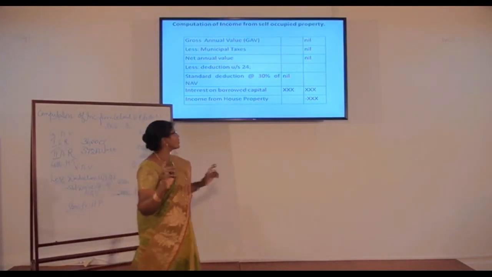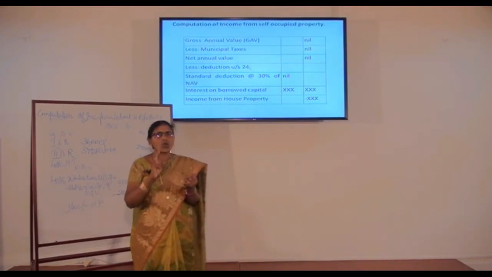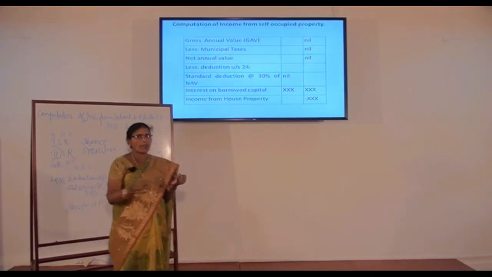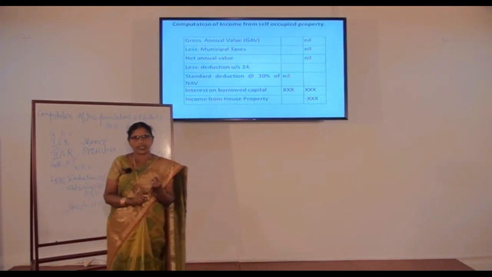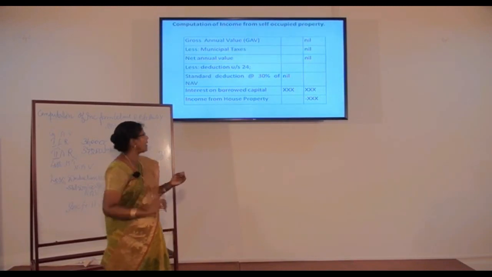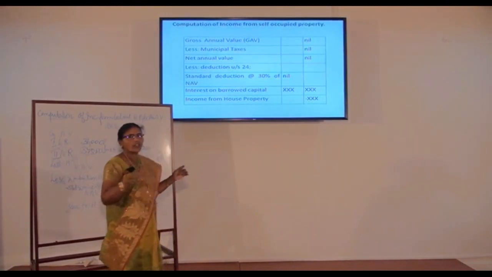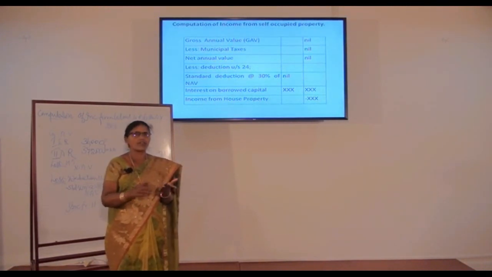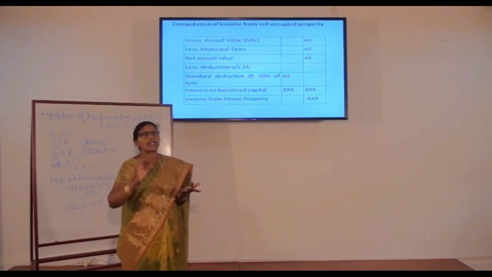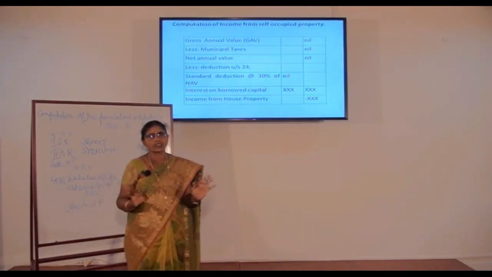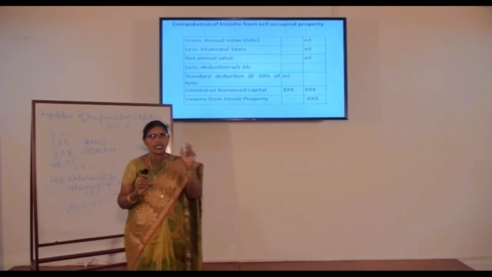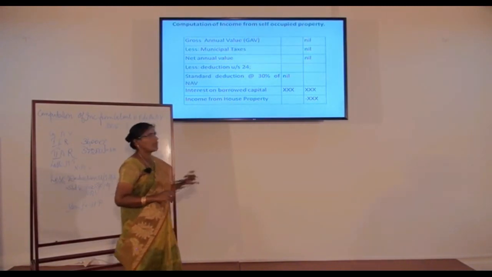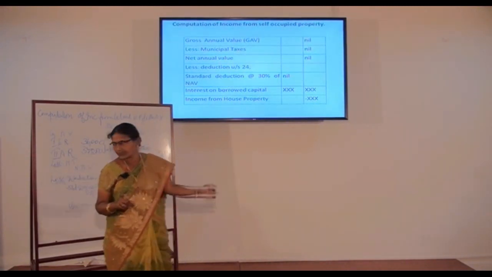That is, you can make a deduction up to 2 lakhs, provided the loan should have been borrowed on or after 1/4/99, and it should have been borrowed either for construction or for acquisition. Only then can you make a deduction up to 2 lakhs. If it is used for reconstruction, modifications or renewals, or if it is borrowed before 1/4/99, then you cannot make a deduction of 2 lakhs, but only 30,000. So that is the restriction. If these two conditions are satisfied, only then can you make a deduction of 2 lakhs. Thank you.